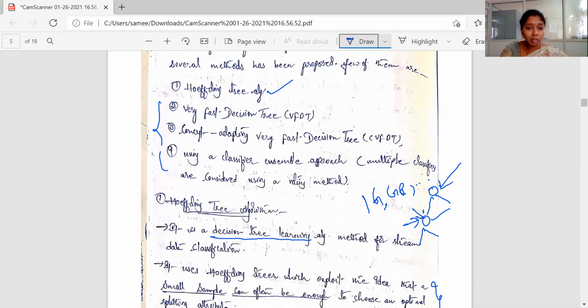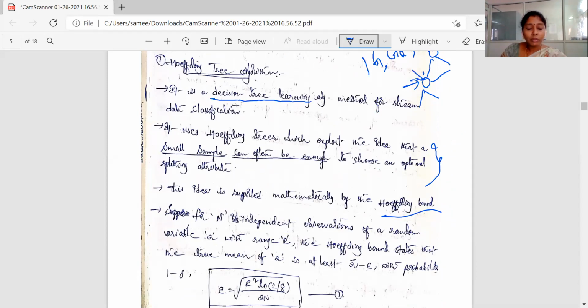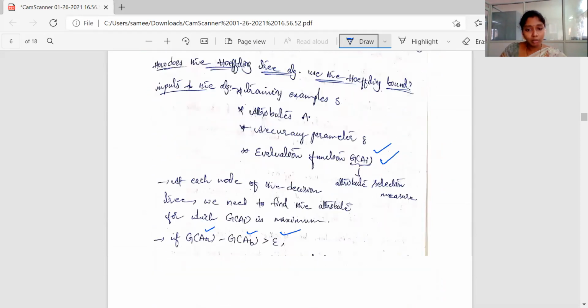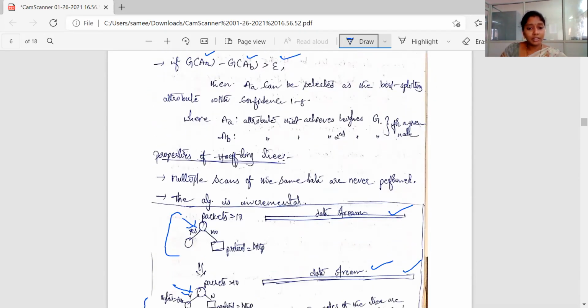Based on an attribute, we have to split there. What is the splitting criteria? To decide that, we need to go for attribute selection measures like information gain, gain ratio, etc. Those attribute selection measures should be applied on the entire data set to decide a splitting criterion. Whereas the Hoeffding tree algorithm says that a sample n of the data set is sufficient to find the splitting criterion. This is the main concept here. For that it uses the Hoeffding bound, and how it uses it we already saw in the last class.